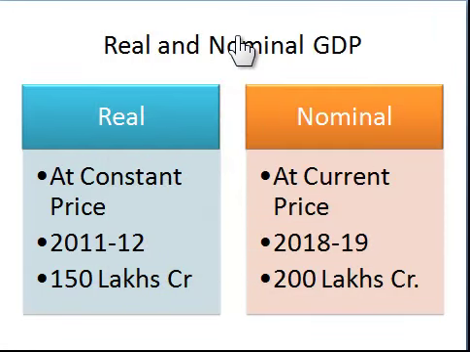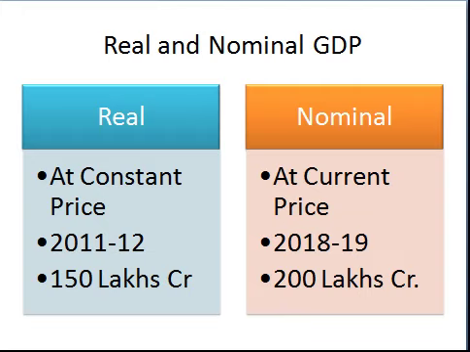The new topic is real GDP and nominal GDP. Students, as you know, the meaning of GDP is that we compute the value of all final goods and services produced in an economy during one year by estimating the quantity and multiplying it with the price level. In real GDP, we take into consideration the quantity produced in the present year and multiply this quantity with the price of the base year.